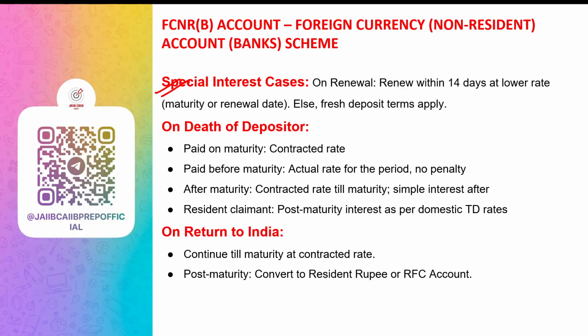Number 1, the amount is paid on maturity. In that case, full contracted interest is paid. Second, it is paid before maturity. In that scenario, interest for the actual period is provided and there will be no penalty. When death happens before maturity but the amount is paid after maturity, in that particular scenario, interest at contracted rate is provided till maturity, and after maturity, simple interest is provided.